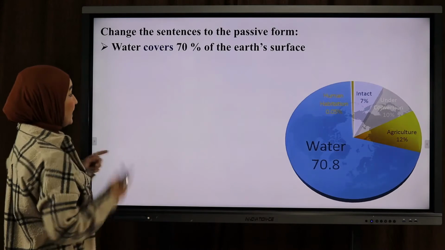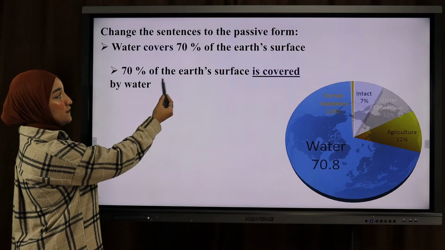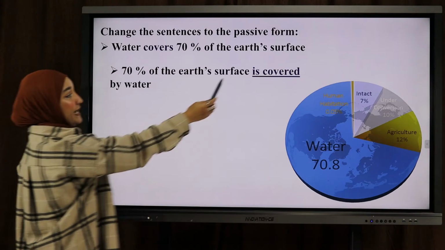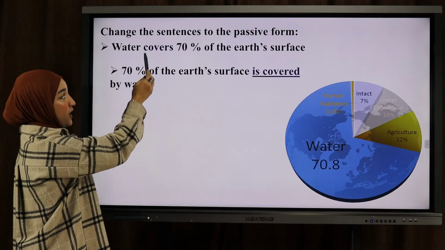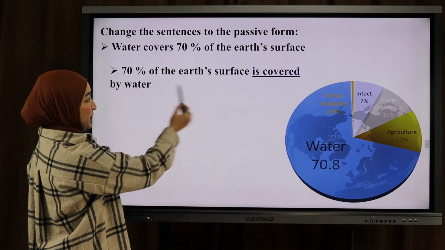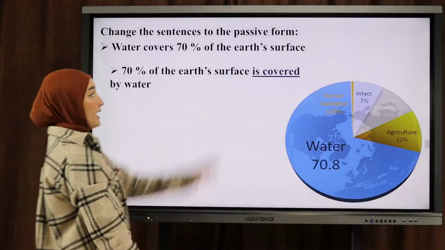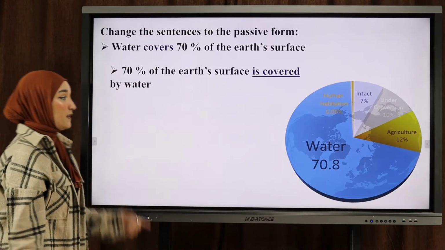So in the passive, it becomes 70% of the Earth's surface, because we always start with the object, is covered by water, okay? So covers becomes is covered. Again, my object here is singular, the Earth's surface, okay? And the past participle of cover, covered, okay?